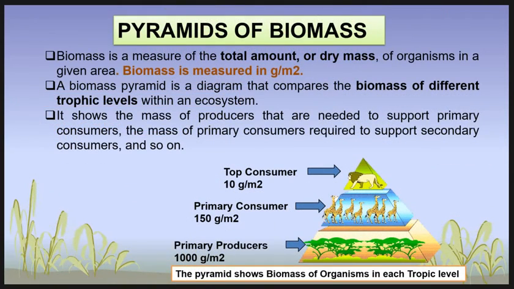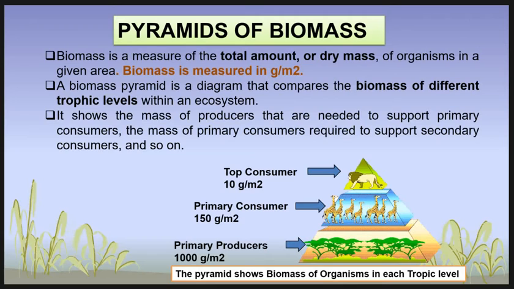Then the second type of pyramid is the pyramid of biomass. Biomass is a measure of the total amount of dry mass of organisms in a given area. Biomass is measured in gram per square meter. A biomass pyramid is a diagram that compares the biomass of different trophic levels within an ecosystem. It shows the mass of producers that are needed to support primary consumers, the mass of primary consumers required to support secondary consumers, and so on.